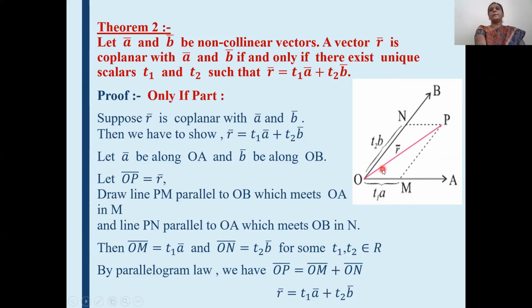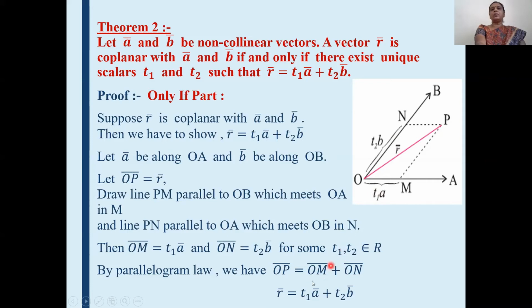And we know that if A bar and B bar are two adjacent sides of a parallelogram, then we can write that diagonal. If the diagonal is C bar, then that can be written as A bar plus B bar. This definition we have seen in our earlier lecture, the parallelogram law. Therefore, by the parallelogram law, OP bar is equal to OM plus ON, because here OM and ON are adjacent sides of the parallelogram and OP is the diagonal.